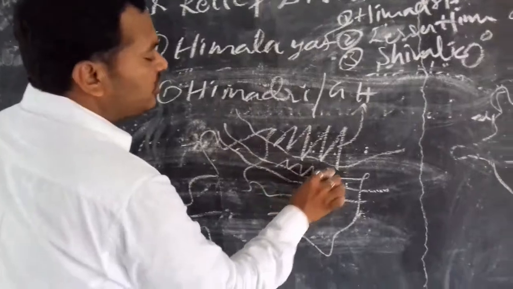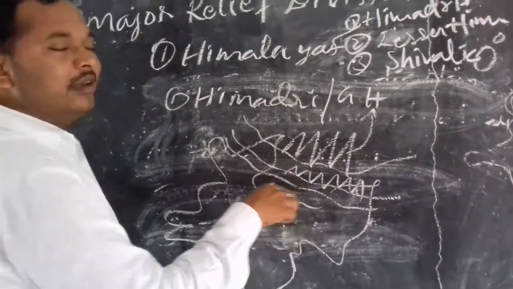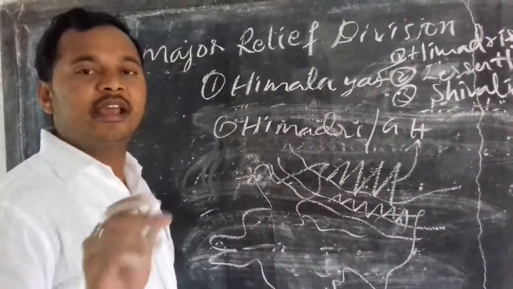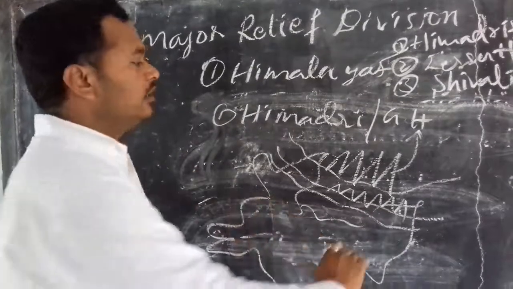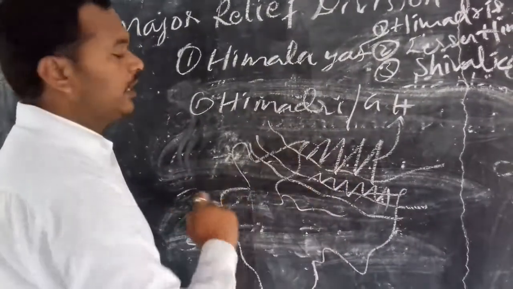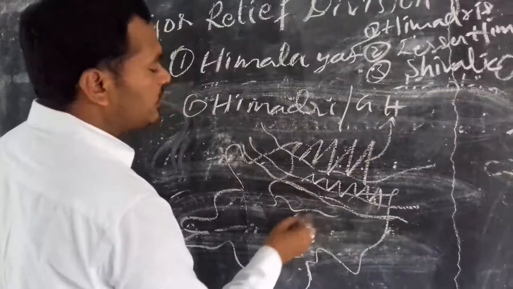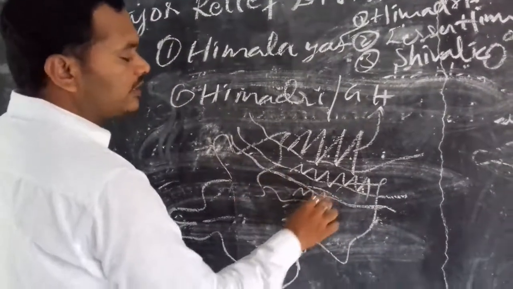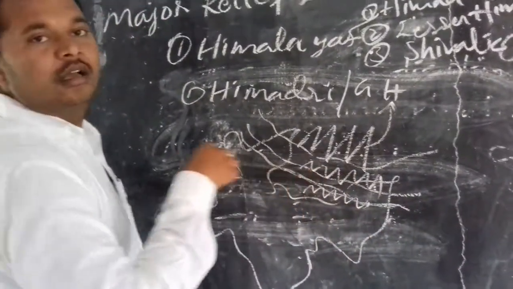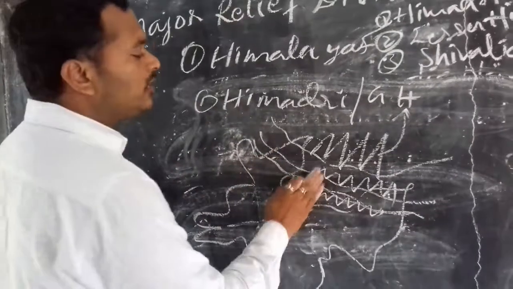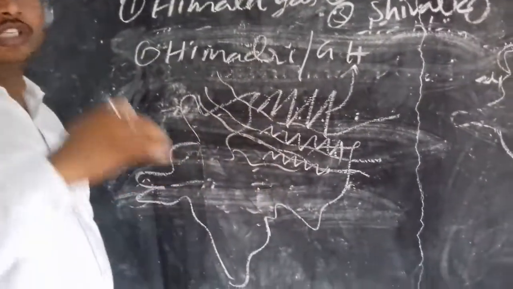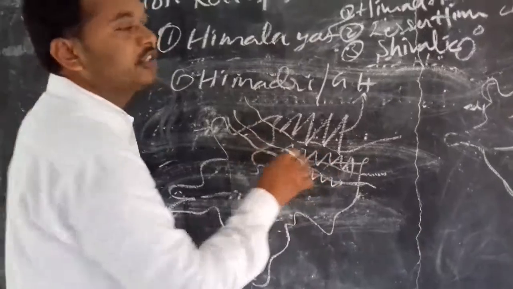The next range is the Lesser Himalayas. Lesser Himalayas itself says that they have lesser height than these Greater Himalayas. The last one is Shivaliks. Shivaliks are lesser than these Lesser Himalayas. It means these three are arranged in a row like this, in an arc shape.